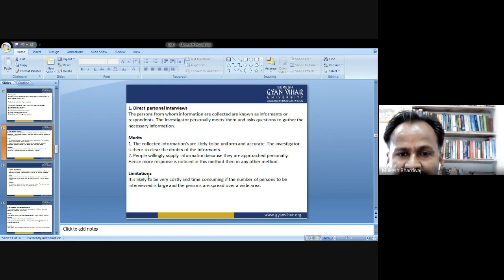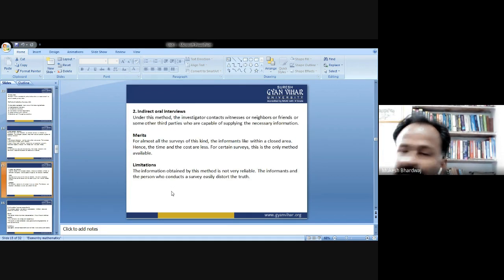Direct personal interview has limitations. It is likely to be very costly, because as you move to the individuals and collect the data, obviously you need to pay high and spend more time. Therefore, the limitation is that it is likely to be very costly and time consuming. If the number of persons to be interviewed is large and the persons are spread over a wide area, then you cannot go person to person and collect the data. This is the limitation, or you can call it the drawback, of this method.